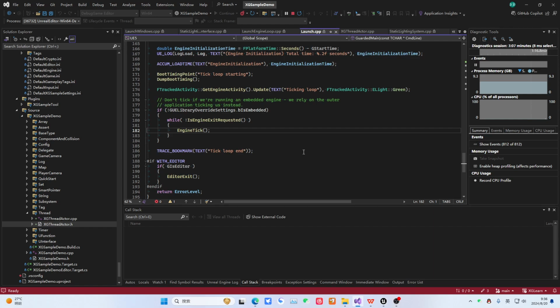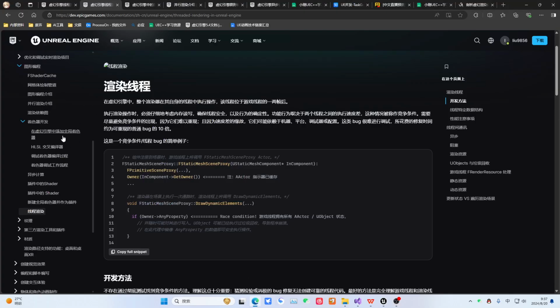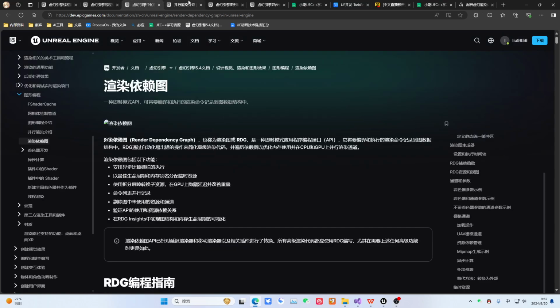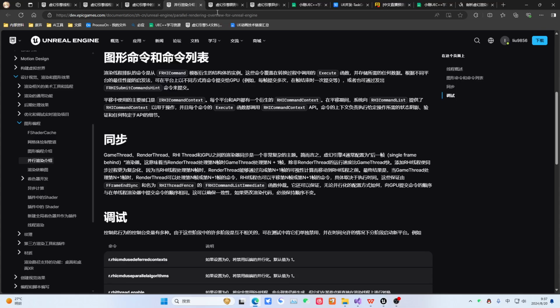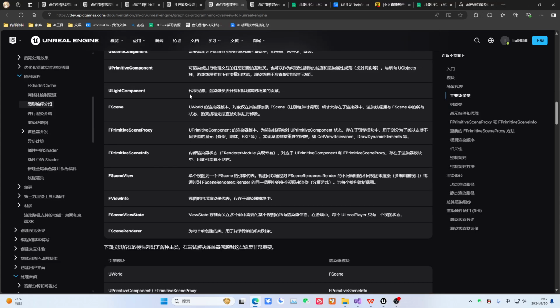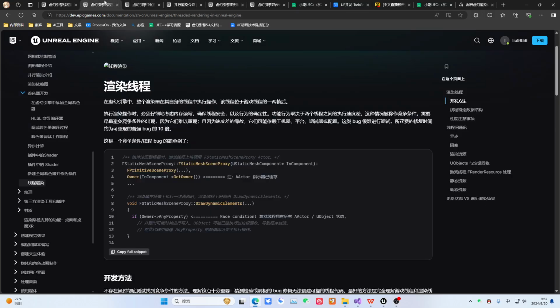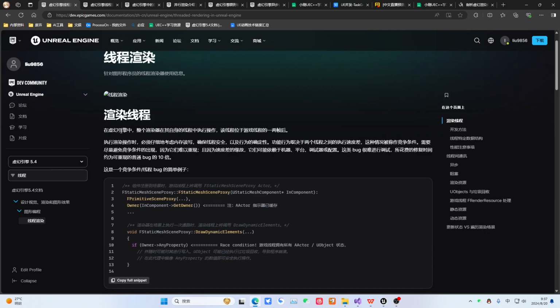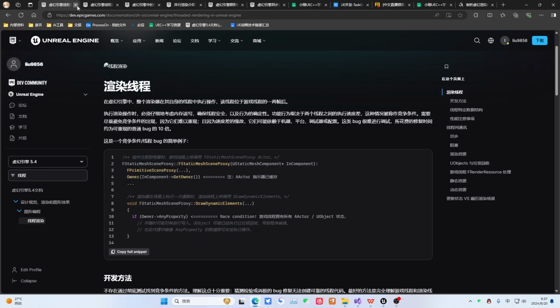Then the audio thread helps the game engine process audio. This thread, along with various other threads, each takes on a corresponding role. Okay, you just need to understand this much. As for the remaining content, you can completely skip it. That's perfectly fine. For the rest of what I'm about to say, just absorb as much as you can. There are game threads, audio threads, render threads, and some background threads, as well as some task threads. There might also be some HTTP communication threads. There might also be some IO threads. Just know this. That's enough.